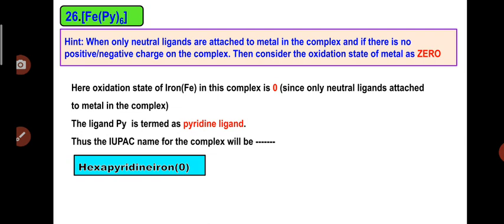The next example is Fe(Py)6. So pyridine is again a neutral ligand and the metal will again have a 0 oxidation state. So there are a total of 6 pyridine. So use hexapyridine for 6 pyridine. So hexapyridine iron 0, that will be the name for this complex.